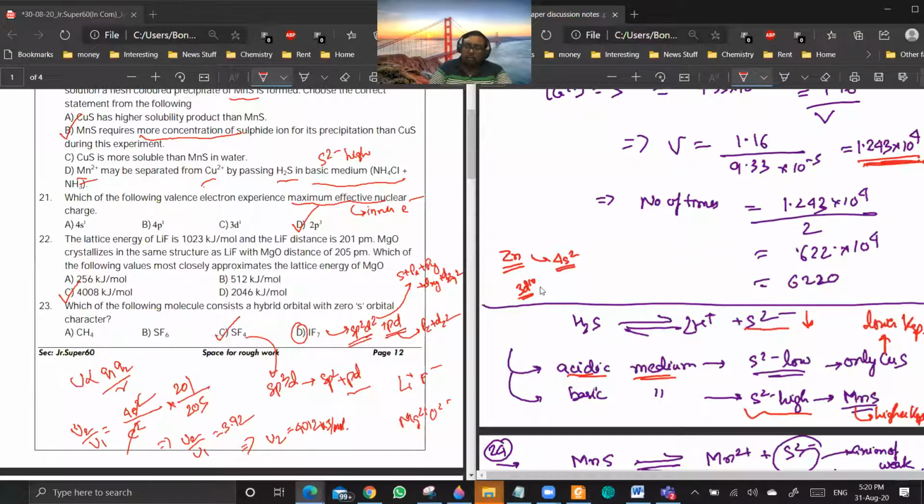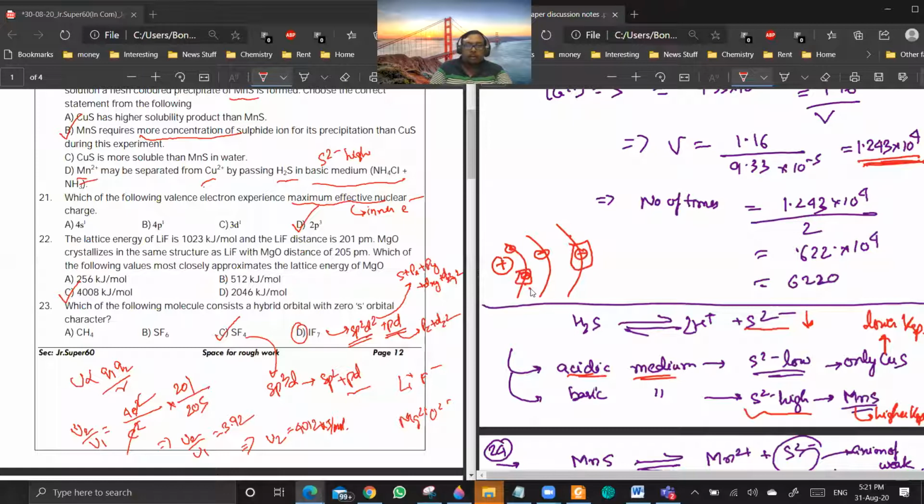Yes, sir. But you see, when you're talking about the same atom, then as you are getting nearer to the nucleus, see, shielding is always due to the inner electrons. So if you're talking about the outermost electron, it will get more shielding. If you're talking about this one, this will get less shielding.